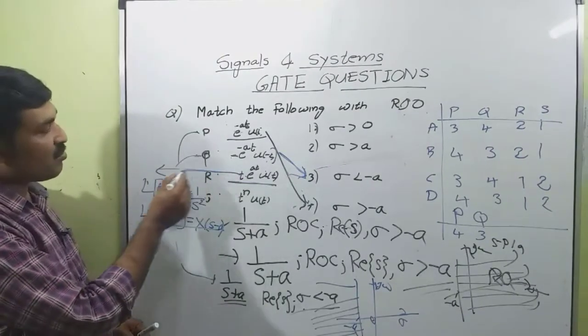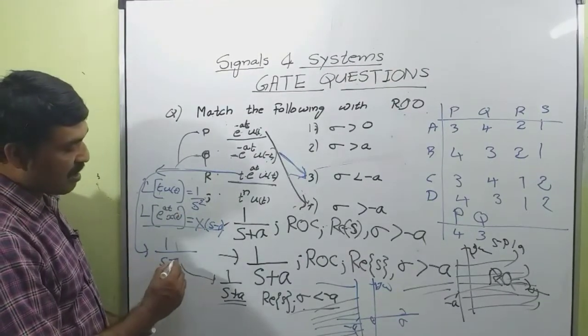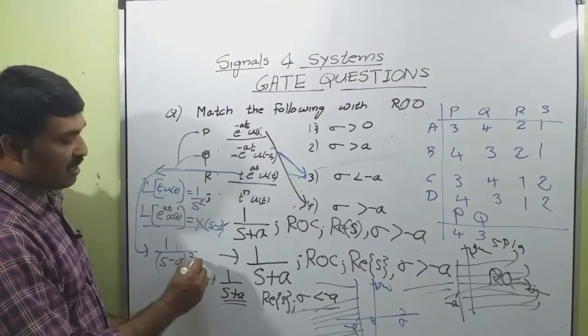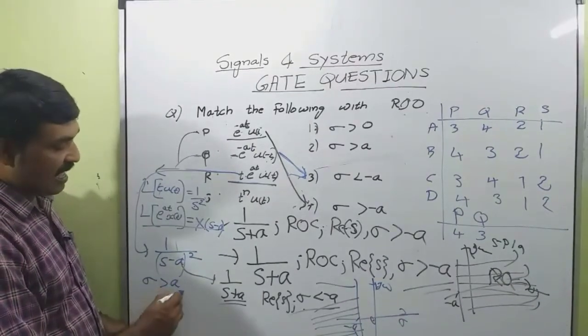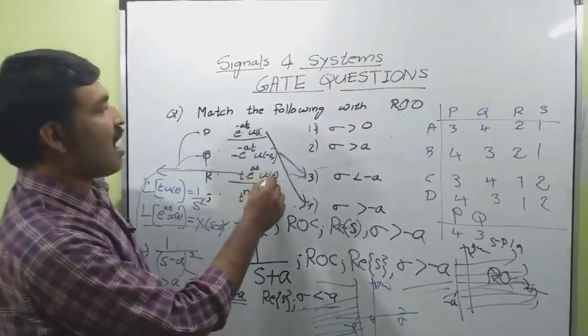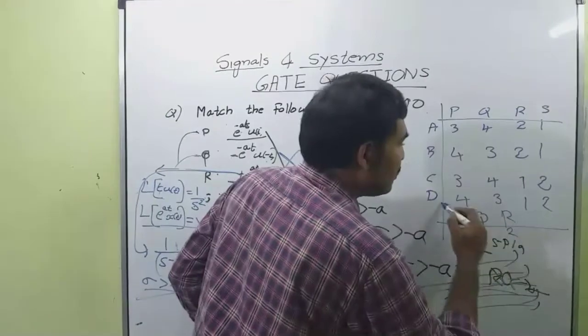So, Laplace transform of this function becomes 1 divided by s minus a the whole square, and whose ROC is sigma greater than a. So, R is matched with 2.